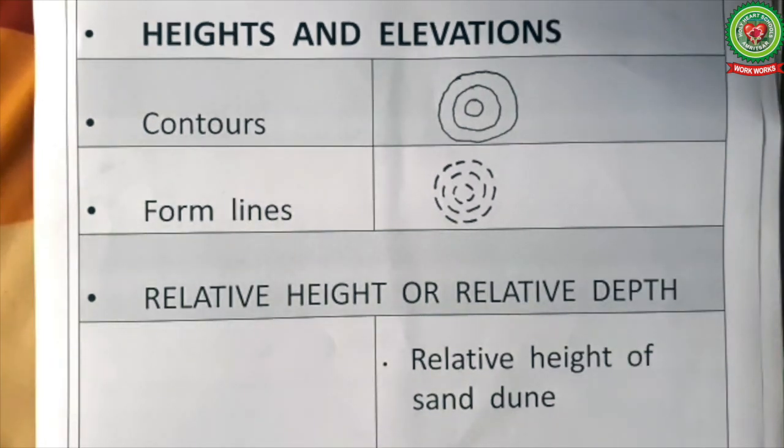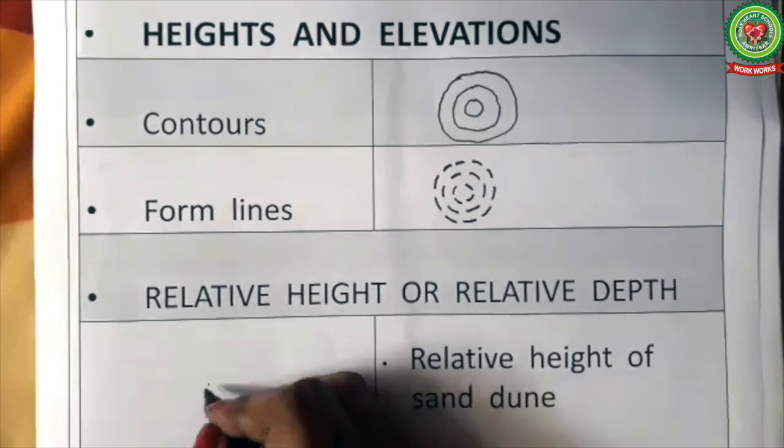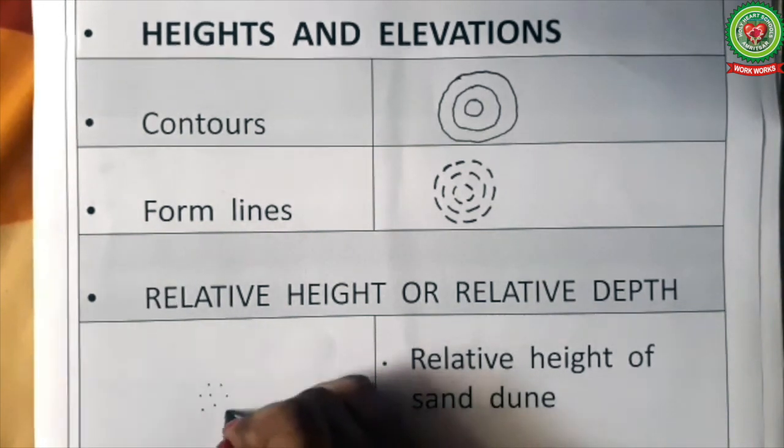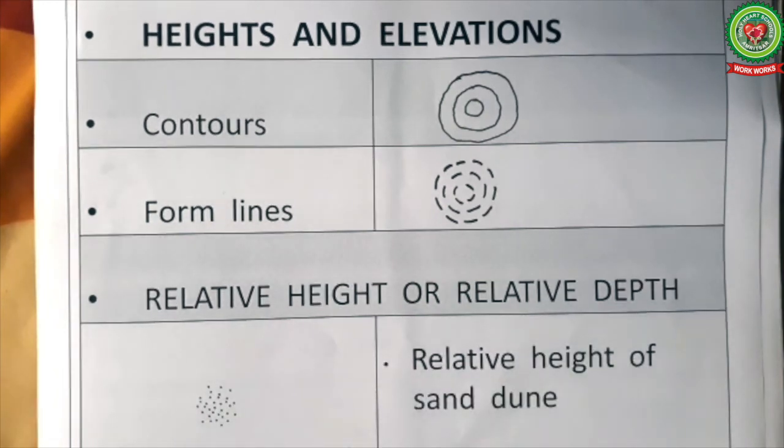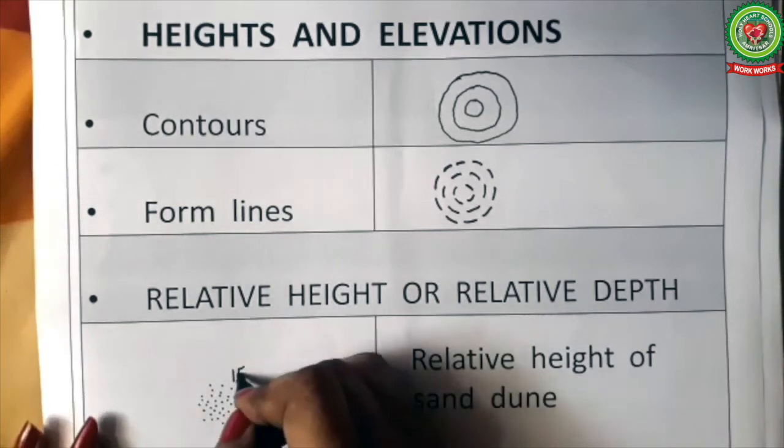Now we will draw the symbols for relative height and relative depth. First is the relative height of sand dune. Sand dunes in desert are shown in brown dots like this, and beside these dots a number is written in black color like 15R.